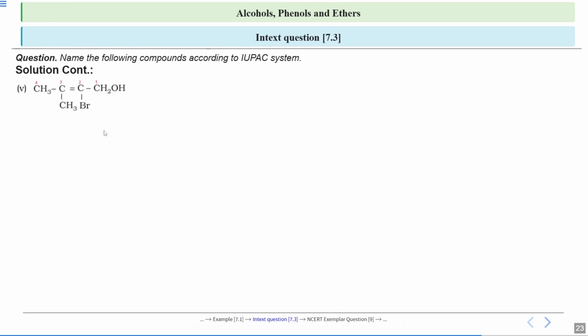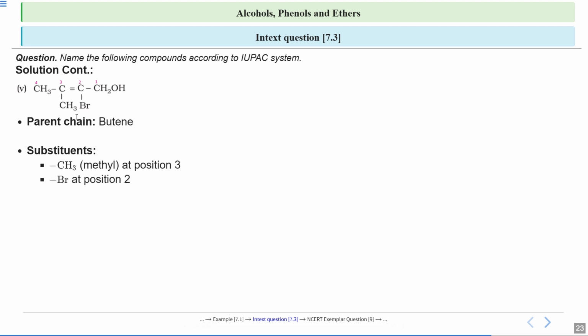Now see this example. So first select the longest carbon chain. This is your longest carbon chain. You'll do the numbering from this side so that this carbon gets the least number because OH is attached. So 1, 2, 3, 4. Now see the substituents. The parent chain contains 4 carbon atoms, so it will be butene, again ene, because here it is a double bond. The substituents are: on carbon 3 methyl is attached, on carbon 2 bromine is attached, and at carbon 1 the hydroxyl group is attached.